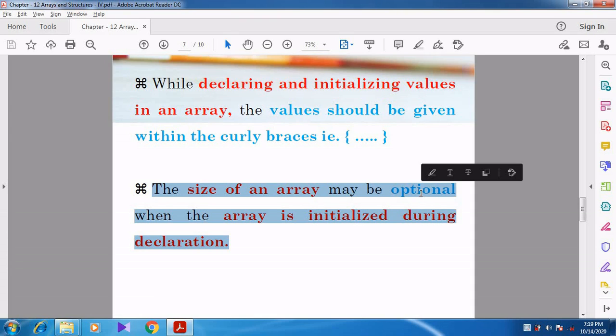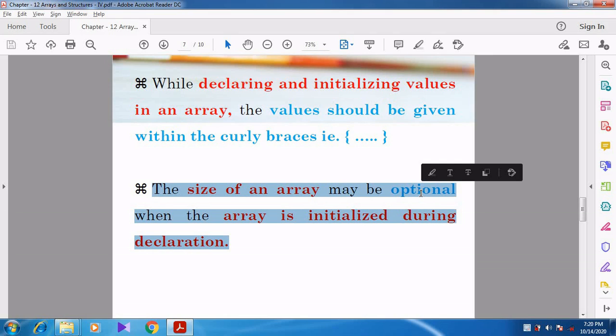The compiler will automatically take the size. It will check how many elements they have given, how many values are assigned for the array. It counts those elements and then takes the size of the array.